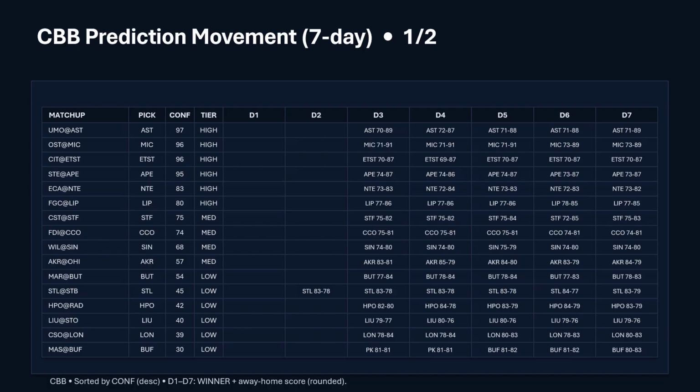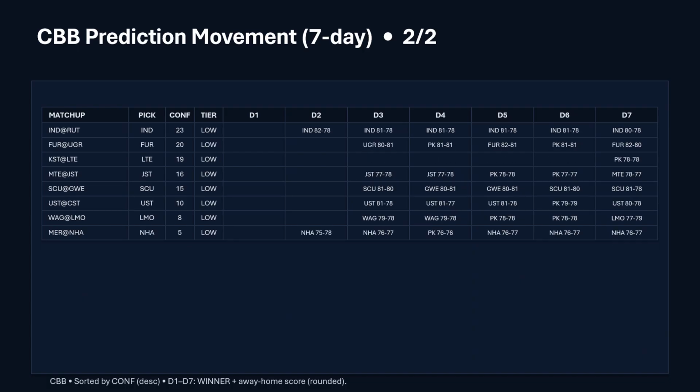We're far enough into the season that there's not a whole lot of new information that's gonna be a big flip. It has a lot of the stuff that it's needing, and it's just a very small percentage of day by day information that goes in. So here's the first slide. We'll go to slide two. And here's the rest of the games. Like I said, I do have these ordered from highest confidence to lowest confidence. And then if you have any questions about the abbreviations, I mean, about what team they are, just click on the links, and it should have full team names in the link for the college sheet.